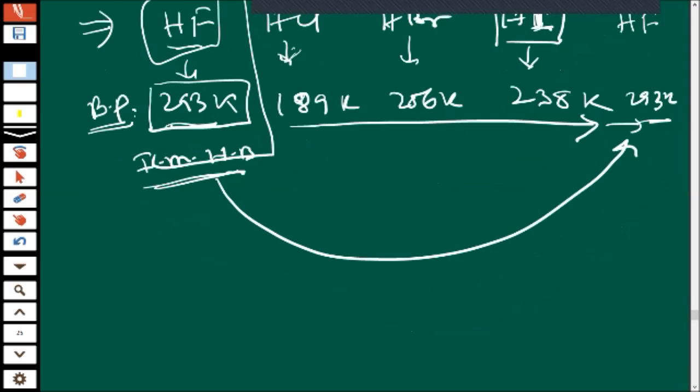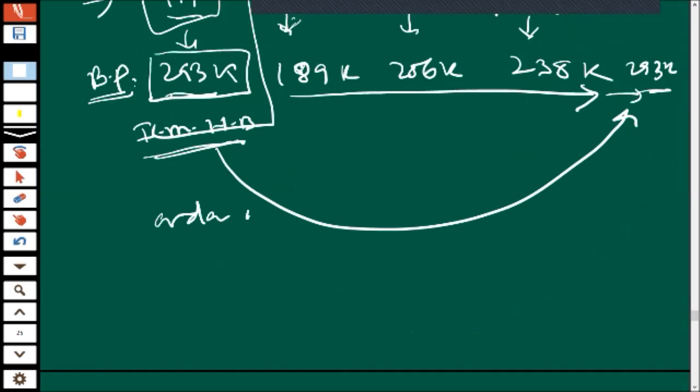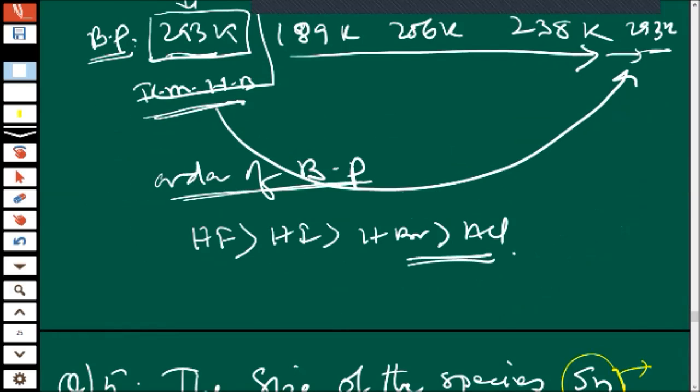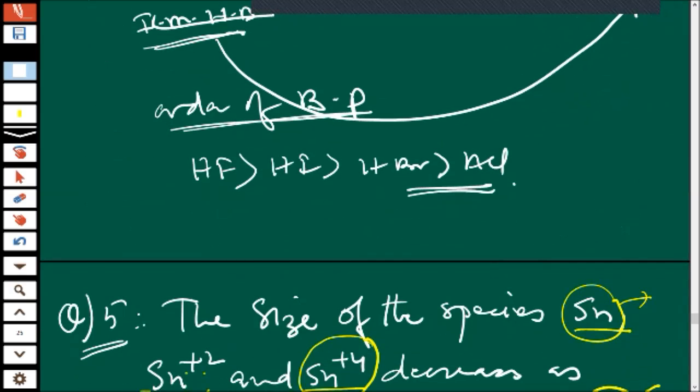So now tell me the order of boiling point, Shreya. HF, then HI, then HBr, then HCl. First of all, HF is the highest, then HI, HBr, then HCl. Did you understand? Yes, sir. So write this order also.